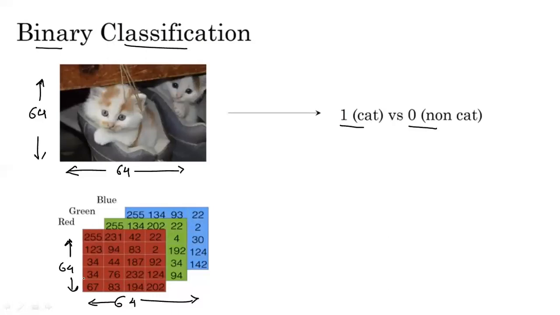Although I have not represented these images in the form of 64 cross 64 pixels, these images are 5 pixels cross 4 pixels. But consider it as a very simple example through which I want to explain this now. We have already seen that each pixel can be represented in the form of red, green, and blue values. So each pixel will have a specific value of red color, of green color, and of blue color. We can consider this as a form of input.